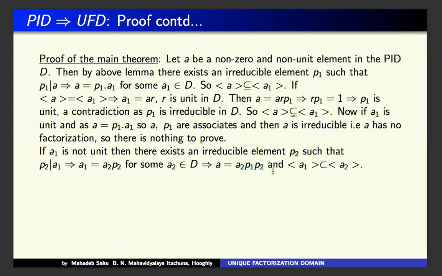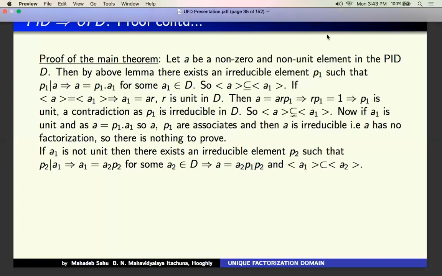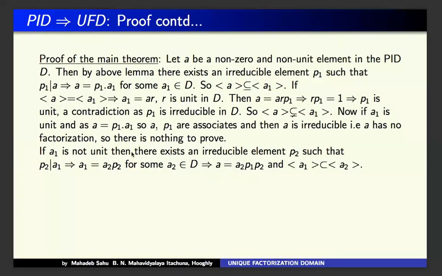So what we have seen from here is that A1 is A2 P2.